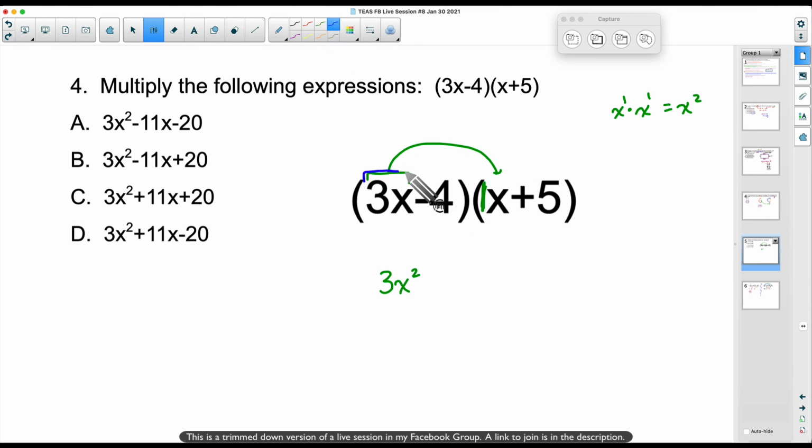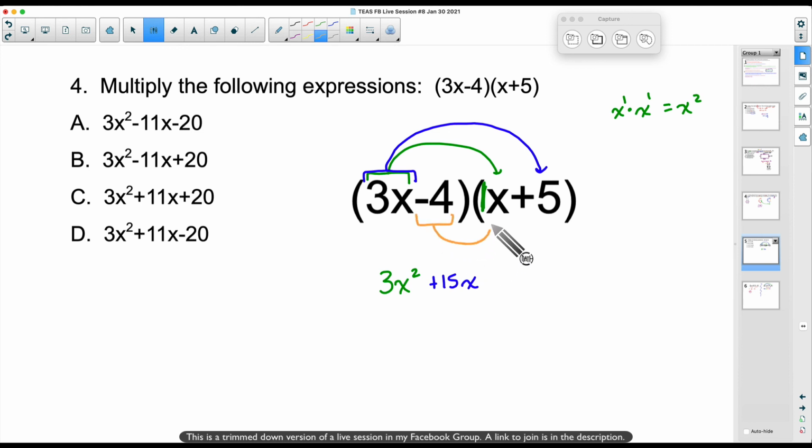So I have this 3x again, and I'm going to distribute it over here to this positive 5. So 3x times 5, well, 3 times 5 gives me 15. We can't forget about this x. It's not going to be x squared. We don't have any more x's to multiply by, but we still can't forget about that one. Now let's move on to the minus 4.